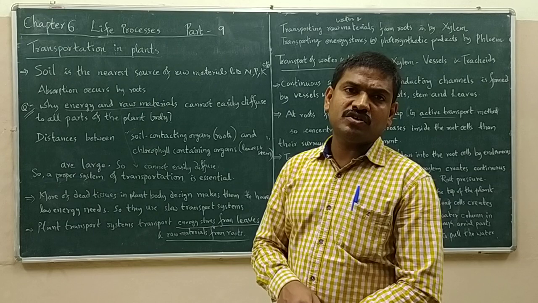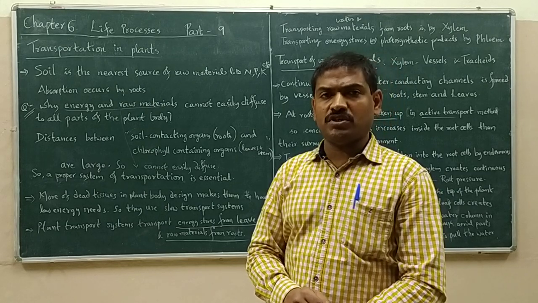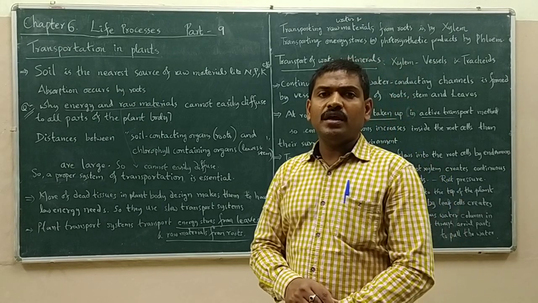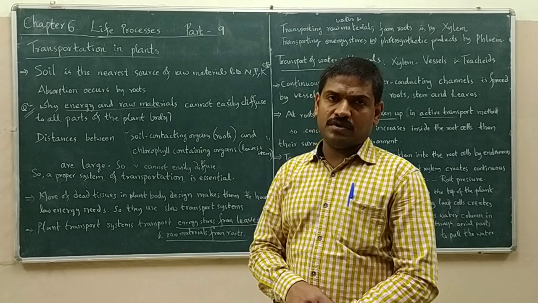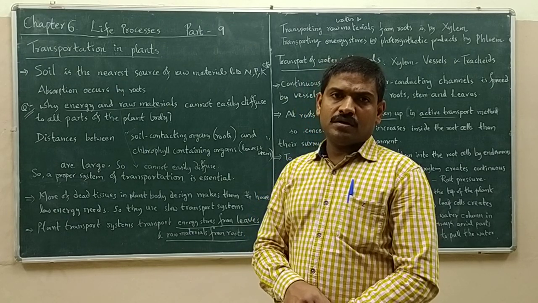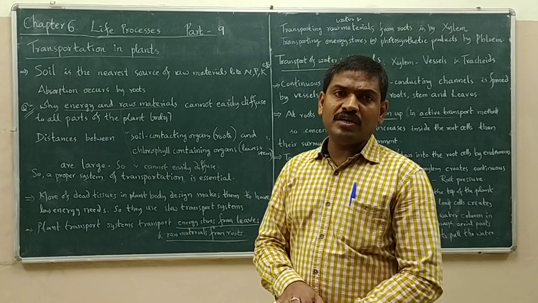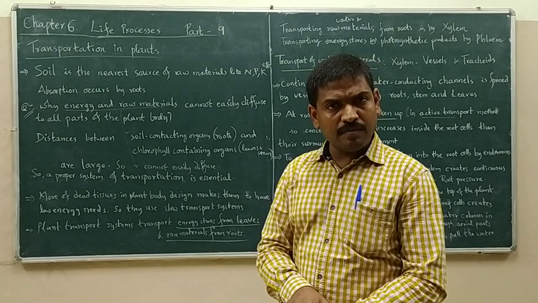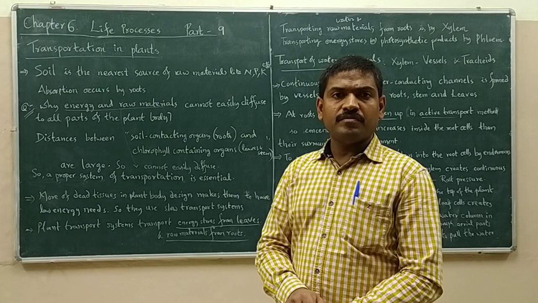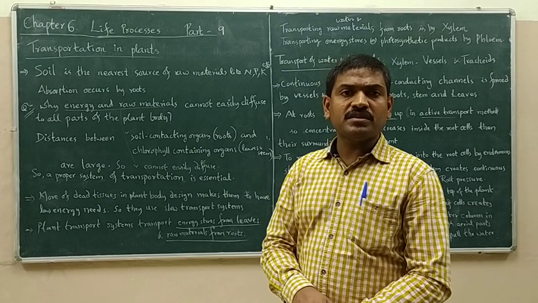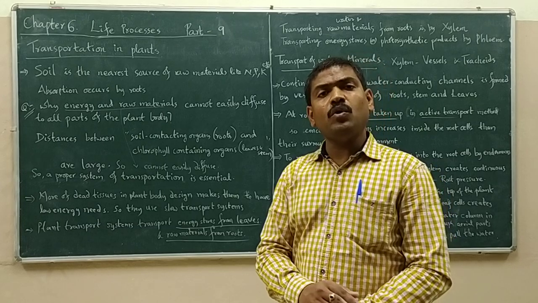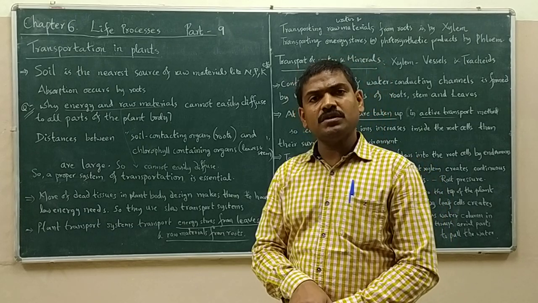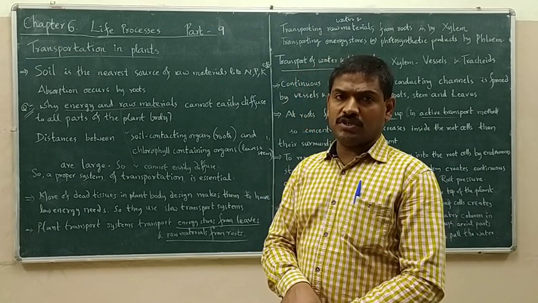Plants use slow transportation systems. Why? Because more dead tissues are present in the plant body, with which plants have low energy demands. As plants have low energy demands, they use slow transportation systems.